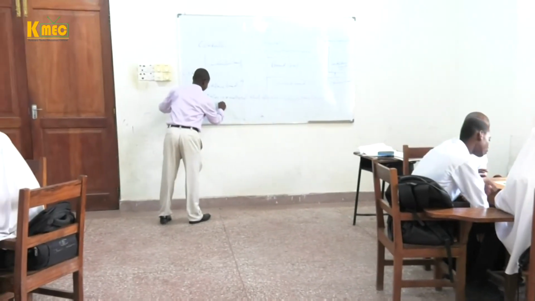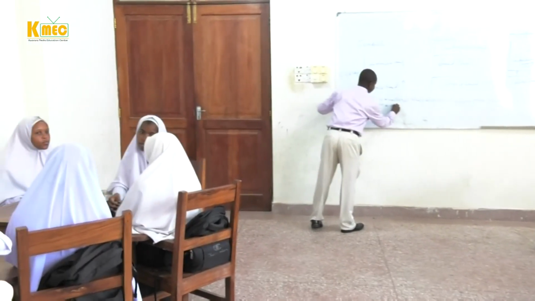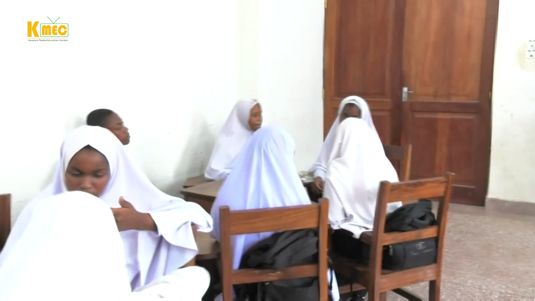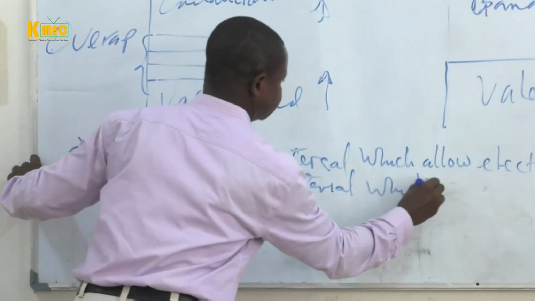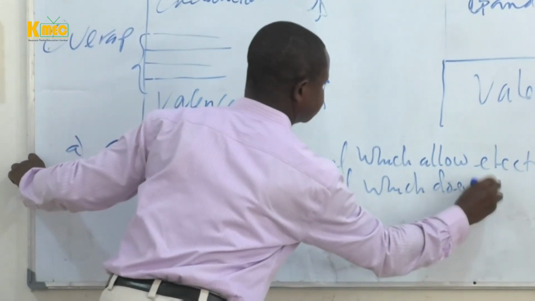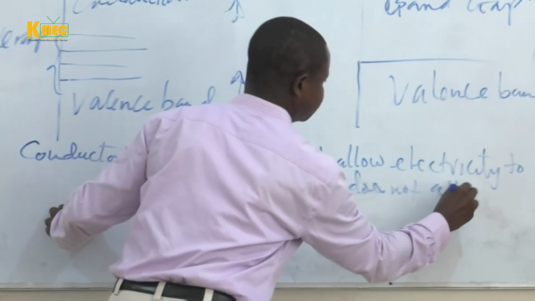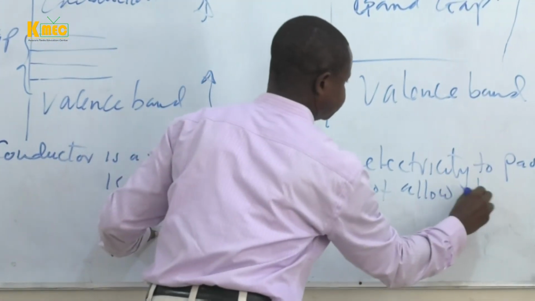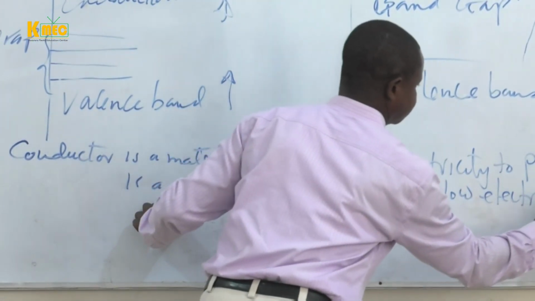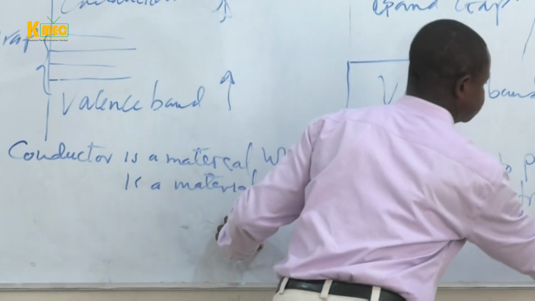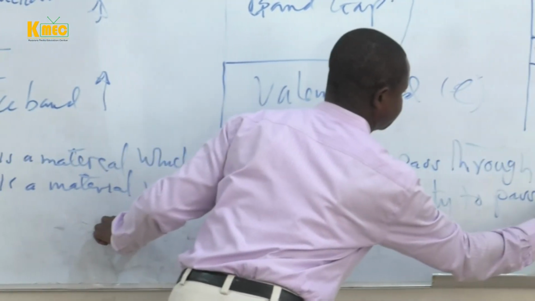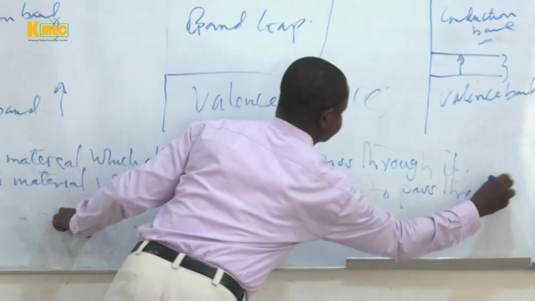So you can say it is a material which does not allow electricity to pass through it.